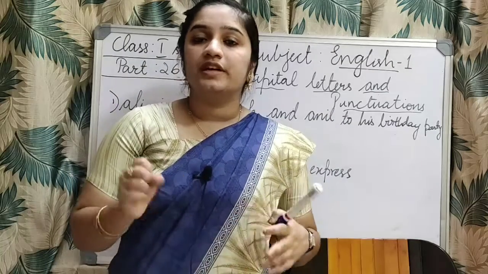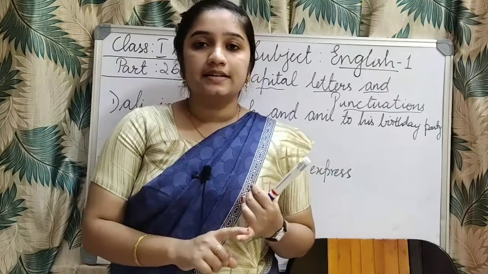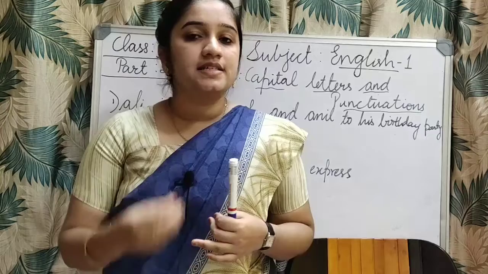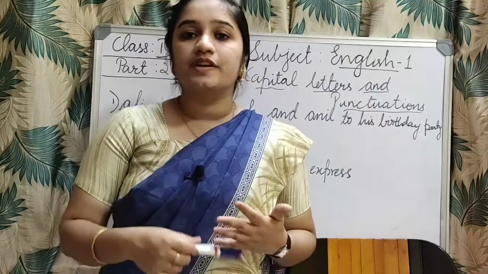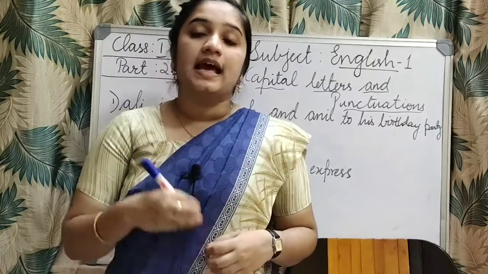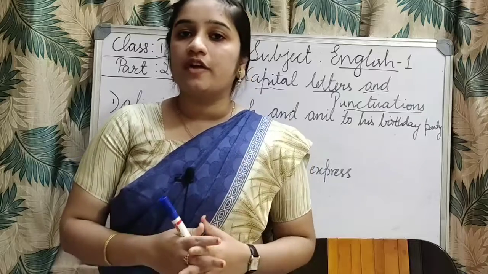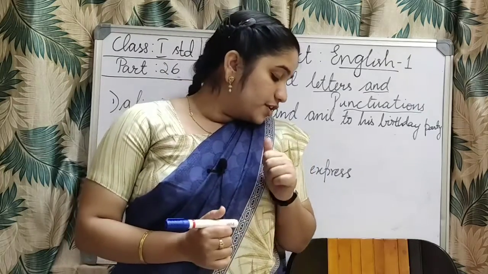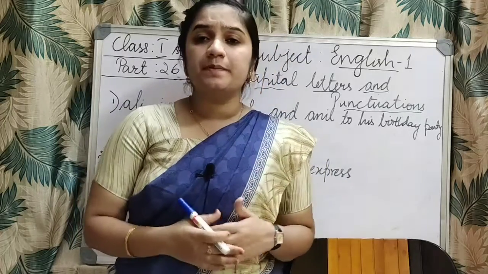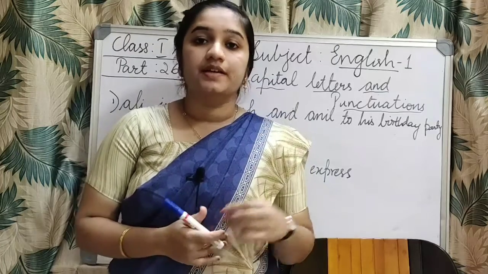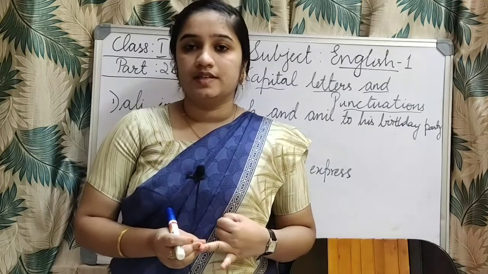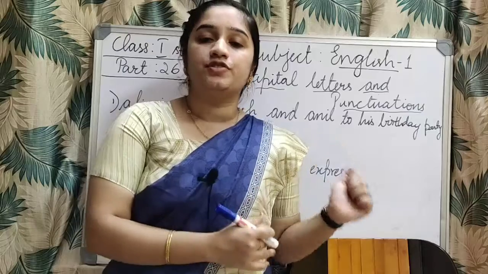Okay children, so in the last class we have discussed capital letters and punctuations. Totally we have 5 rules for capital letters. First one, start the sentence with a capital letter. Then you should use capital letters for your names and surnames. And third, you should use capital letters for rivers, countries, states, area, colony, street. Next, days of a week and months you have to use capital letters. And the fifth rule is we also use capital letters for books and newspapers, etc. These are the 5 rules we have discussed. And then punctuations we have discussed, full stop and question mark. So keeping that in mind, we are going to solve the questions.